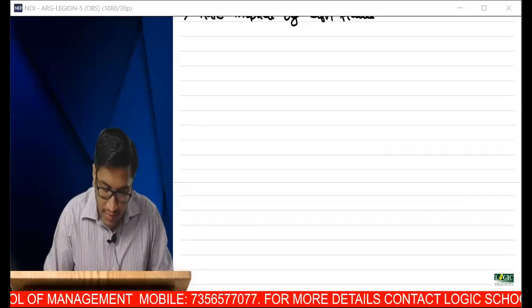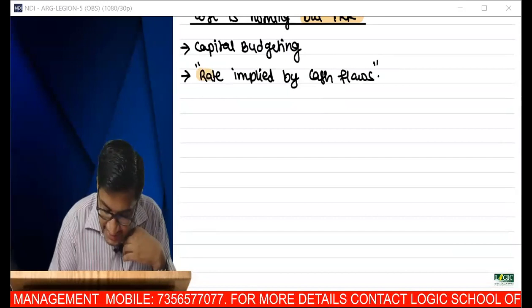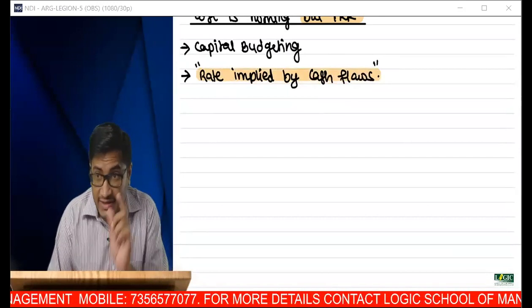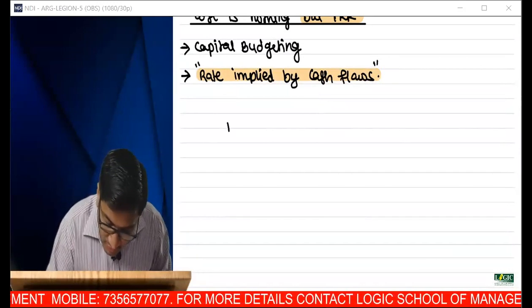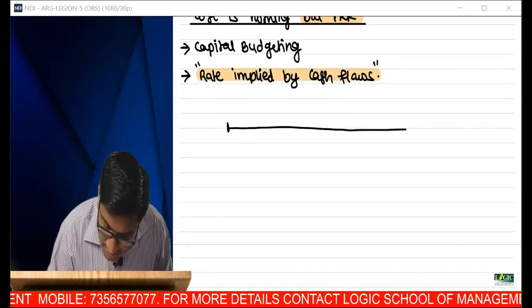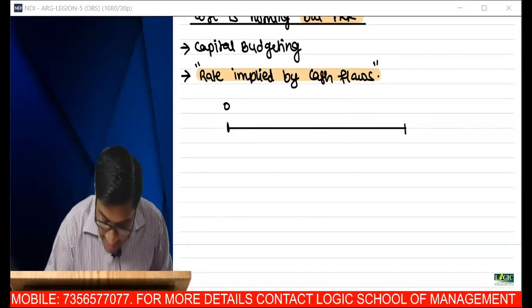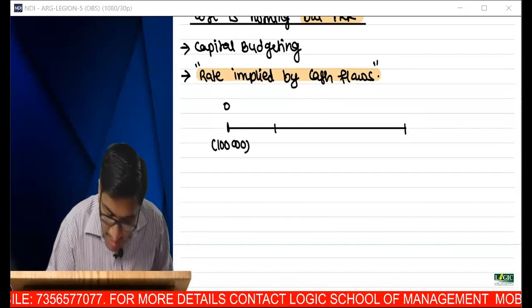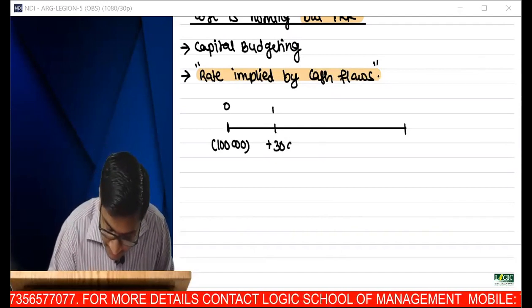So coming back, what I'm trying to do is explain this particular terminology, the rate implied by cash flows. So I have to identify my cash flows. What were my cash flows? Sir, year 0, I invested 1 lakh rupees. Year 1, I received 30,000 rupees.